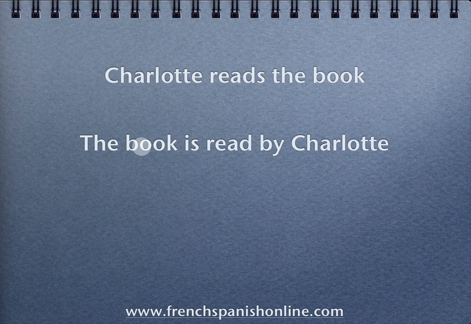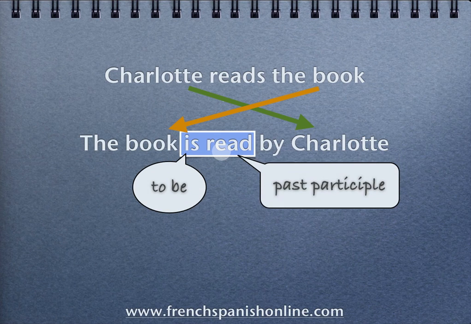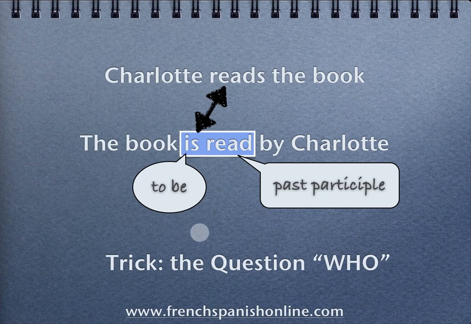And to get it, it's very easy because the object becomes the subject here. You need two verbs: first the verb to be and the past participle, and usually the word by. And one thing again, the tense must match between the two sentences. So here we have the present tense reads, so again here we have the present tense of the verb to be, is.